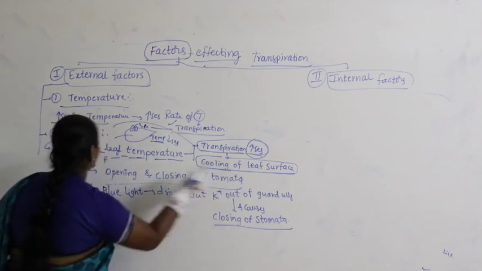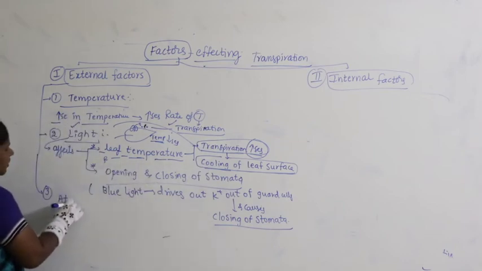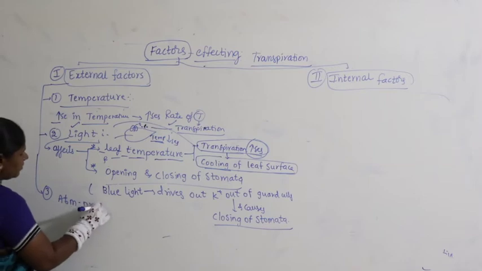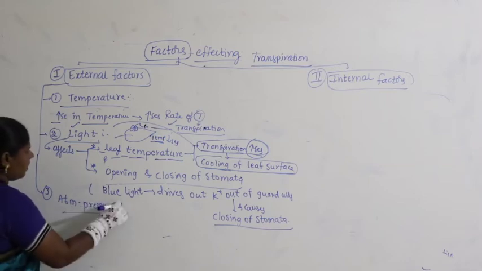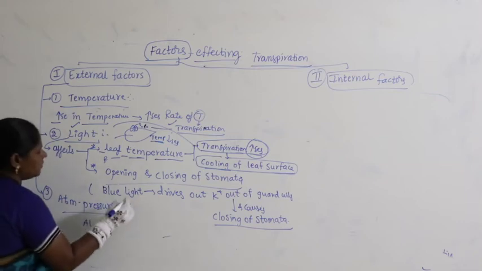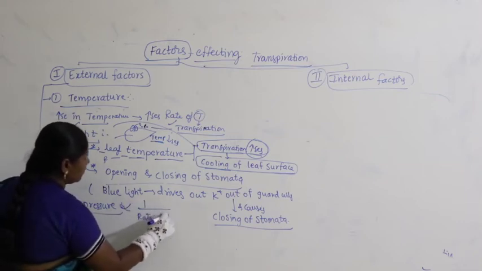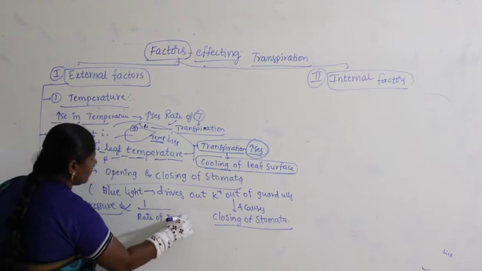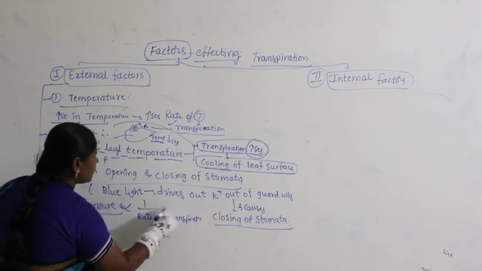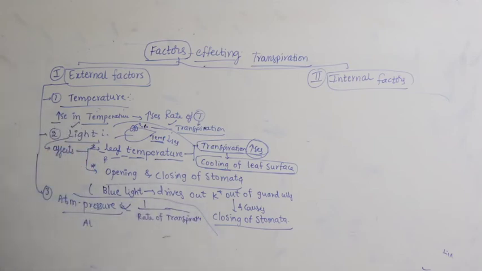Now, next apart from this, let us take atmospheric pressure. Remember, it is inversely proportional to the rate of transpiration, but that too in certain cases, not in all cases.